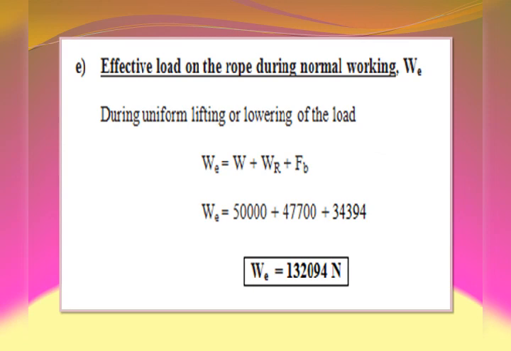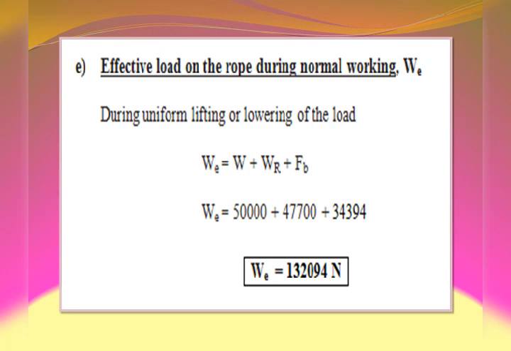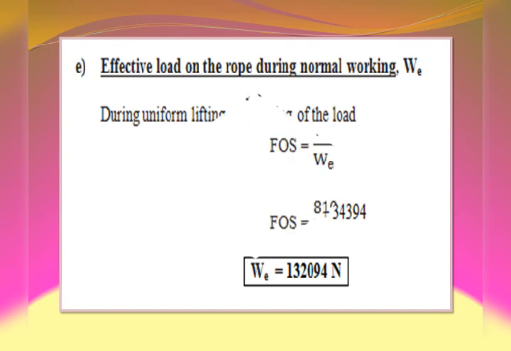Now, a very important unknown: the effective load on the rope during normal working, denoted by W suffix E. During uniform lifting or lowering of the load, WE is equal to the summation of load to be raised, rope load, and bending load. W suffix E is 50,000 plus 47,700 plus 34,394. By simplifying that, we get the effective load on the rope during normal working, WE, equal to 1,32,094 Newton or 132 kilonewton.